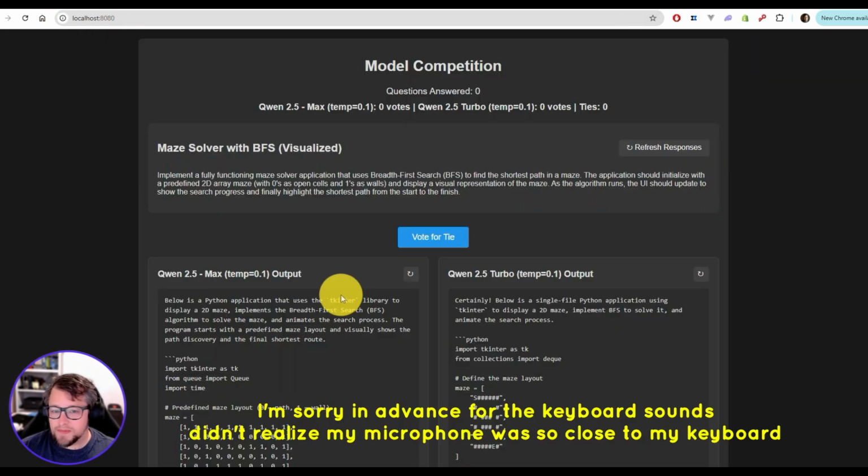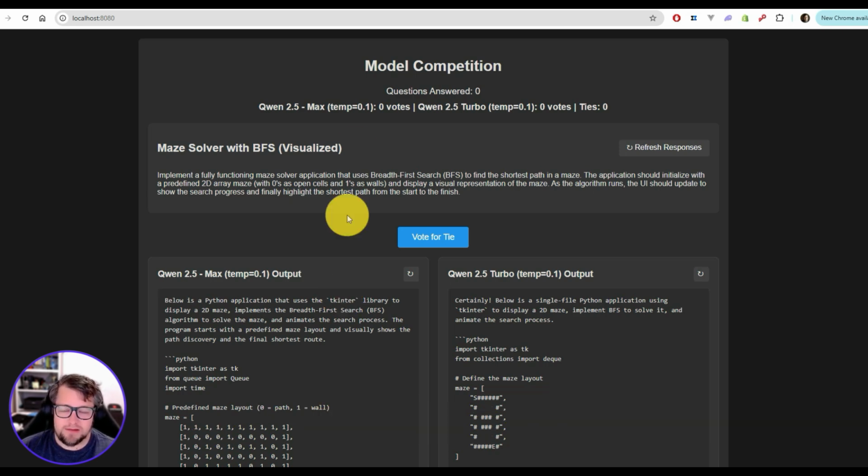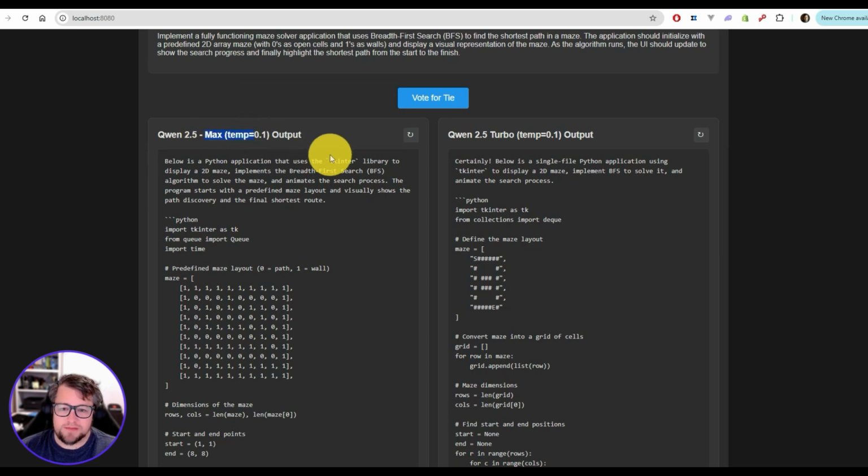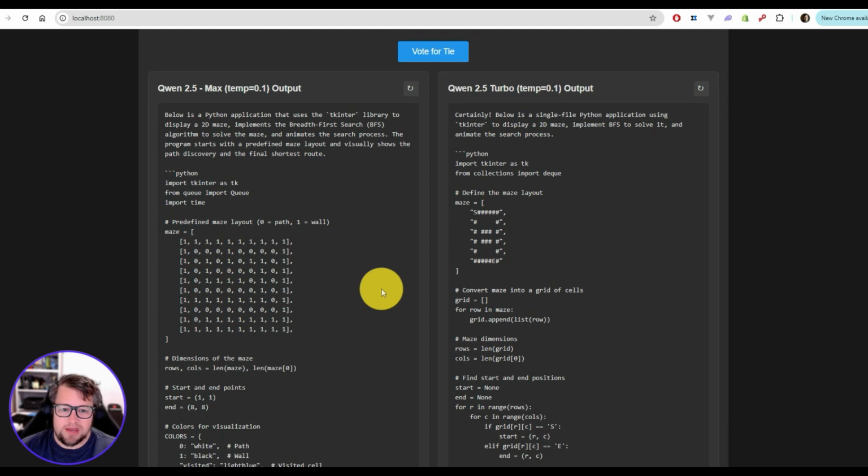Now, let's jump into the model competition now that we have a little bit of context on what these models are. So I've actually updated this a bit. I have found that my tests in the last one were actually too simplified. I've actually pushed for some that I'm expecting to fail, but my goal is to actually see how close they can actually get. This first one is the same as my other one, which is a maze solver using breadth first search and have it visualized. Qwen 2.5, each of them have their temperature set to 0.1 in the API call, keeping it low. I tried to actually determine if there'd be much of a difference, but I know for coding, you just want that lower regardless. And both of them seem to be performing too well in my initial test.